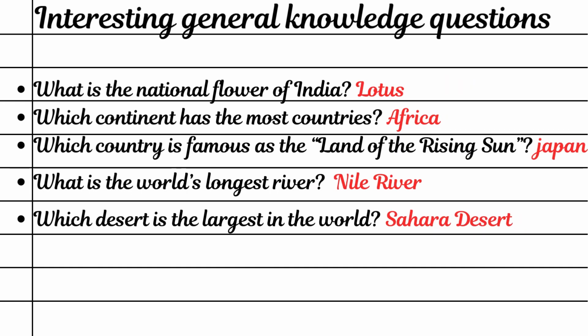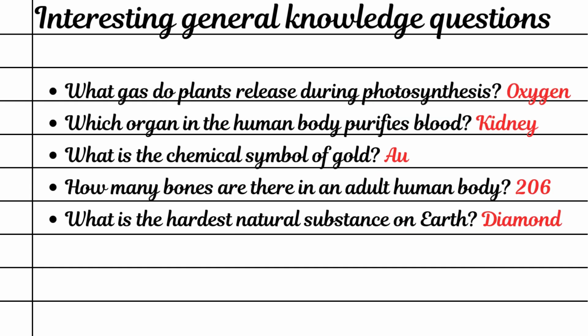Which continent has the most countries? Africa. Which country is famous as the land of the rising sun? Japan. What is the world's longest river? Nile River. Which desert is the largest in the world? Sahara Desert. What gas do plants release during photosynthesis? Oxygen. Which organ in the human body purifies blood? Kidney.